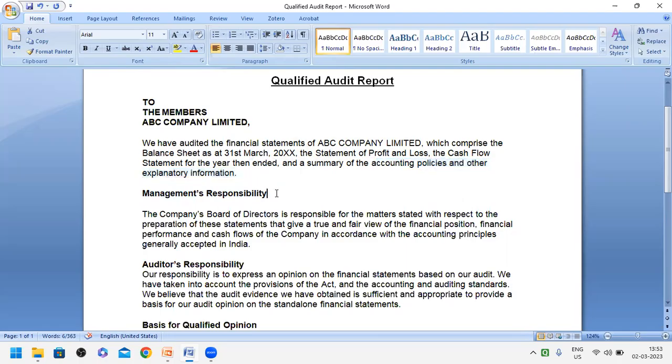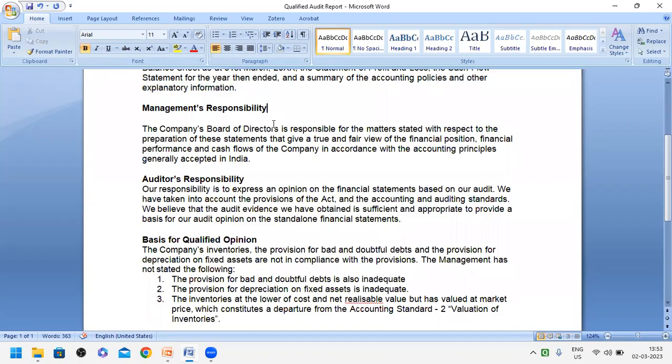Okay. The second para is of management responsibility, right? Here, the company's board of directors are responsible. You have to write, the company's board is responsible for the matters stated with respect to the preparation of these statements that give a true and fair view. It means it is the responsibility of the management to give the financial statements and other relevant information, everything showing a true and fair view. Such information should be given to an auditor to carry on the audit.